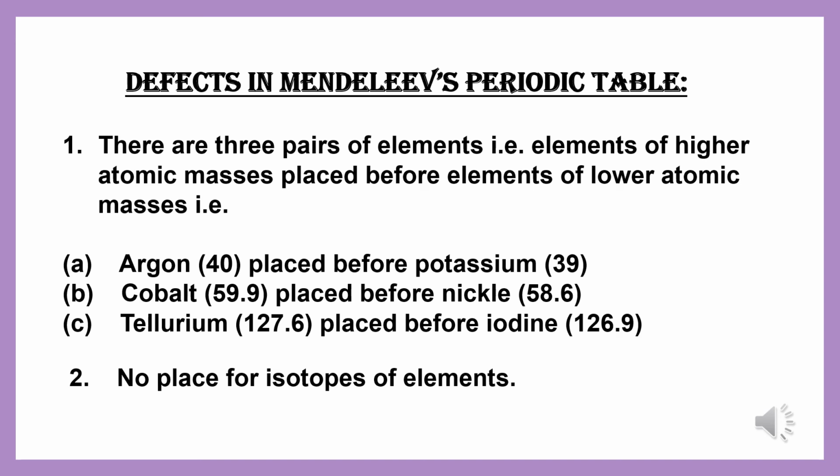Another limitation was there was no place for isotopes of elements. Actually, isotopes were discovered much later after Mendeleev's table was proposed. So there wasn't any space or any discussion about the isotopes of the elements, and we know that isotopes of an element have similar chemical properties but different atomic masses.